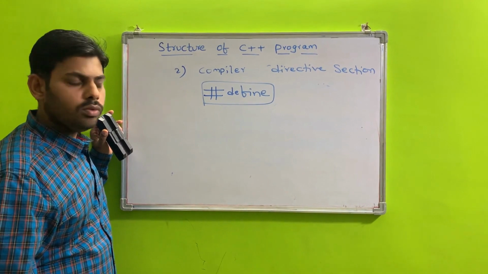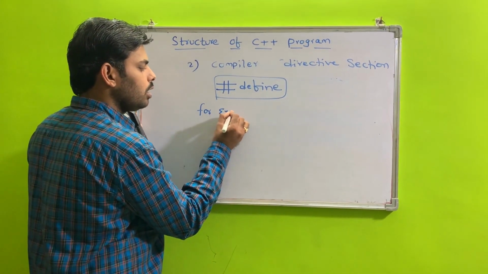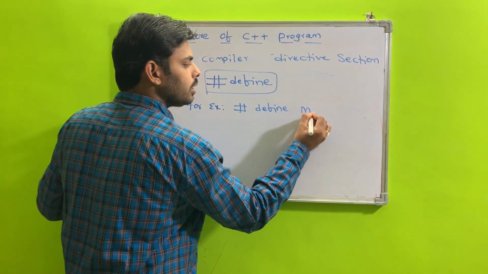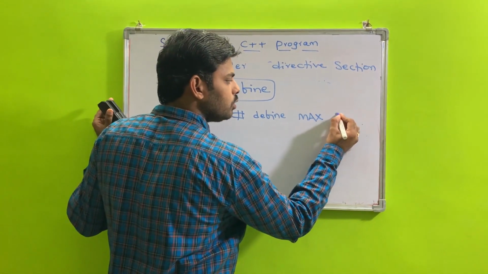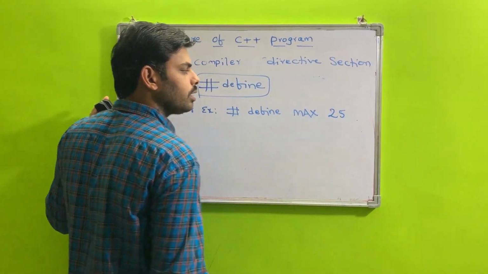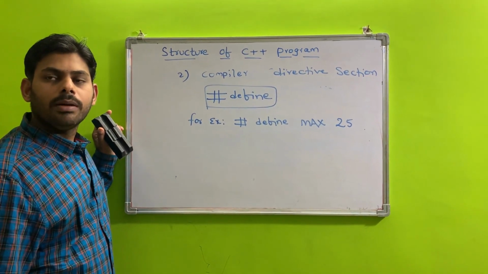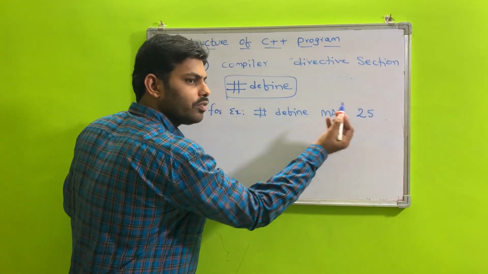For example, hash define max 25: some constant max is assigned the value 25. Whenever max appears in your program, the compiler simply replaces it with the value 25.